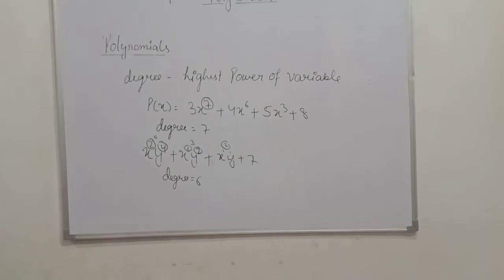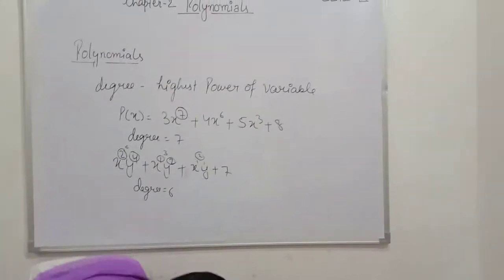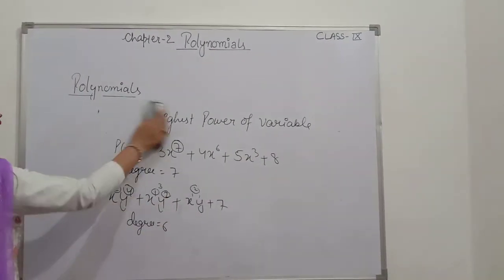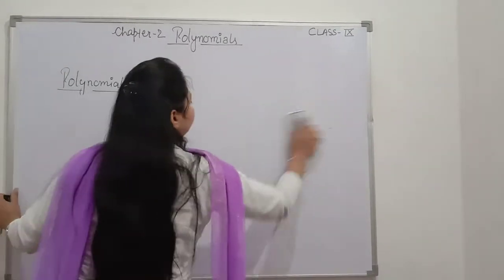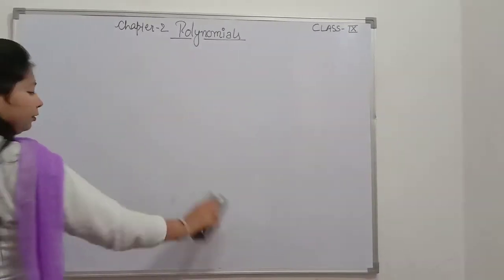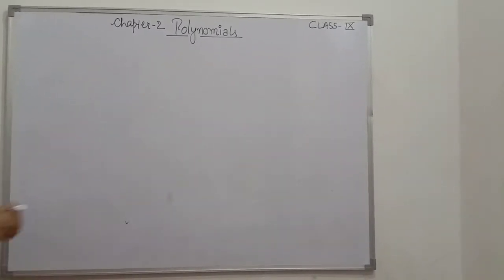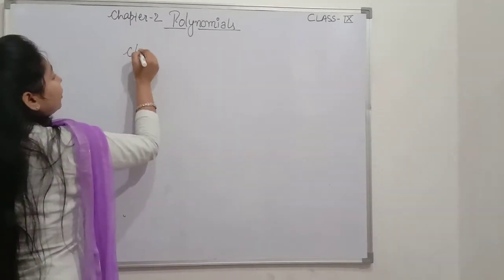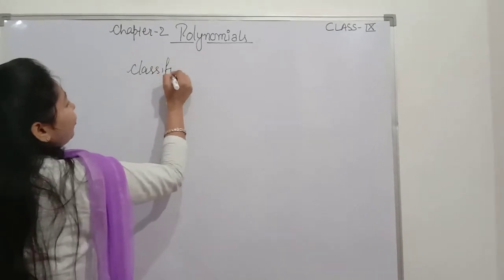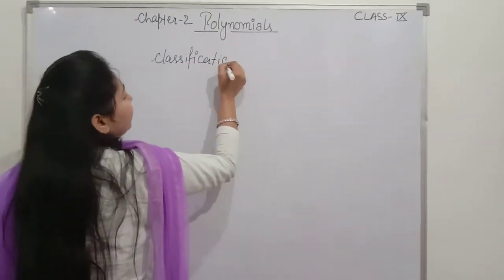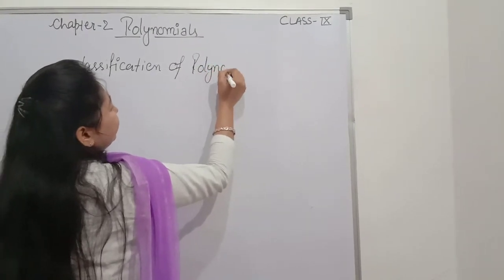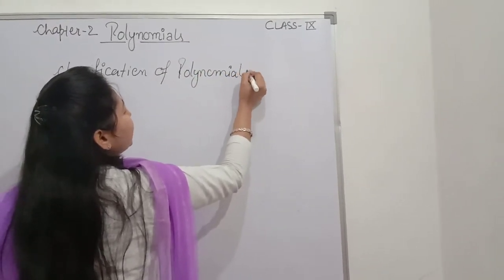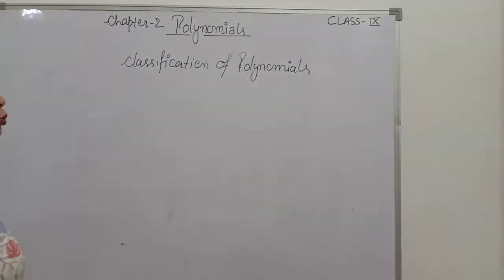Now the classification of polynomials. Polynomials can be classified on two bases.